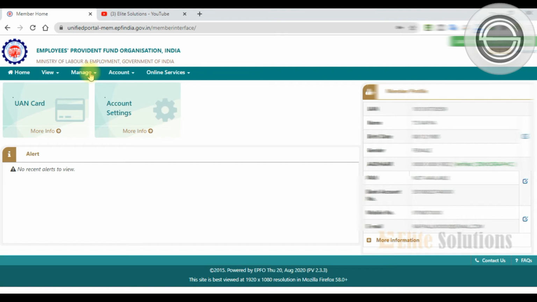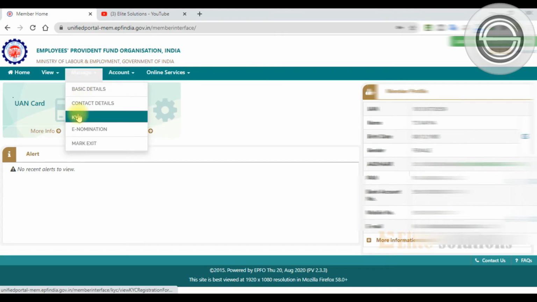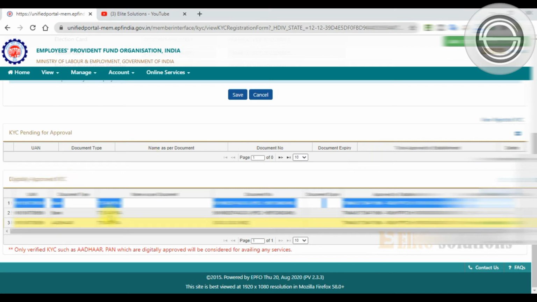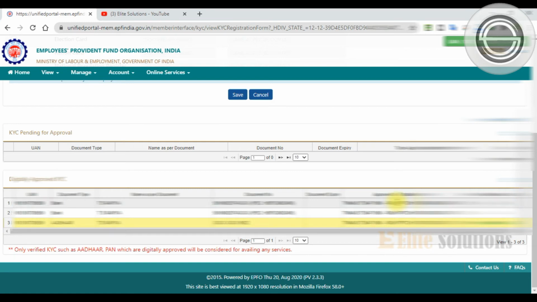So once we log in to the unified portal, we have to click Manage, and the third option is KYC. In the last video, KYC was pending approval, and here you can see it is blank because the establishment has already approved. Digitally approved KYC by the employer. So one more column is added, approved by establishment.